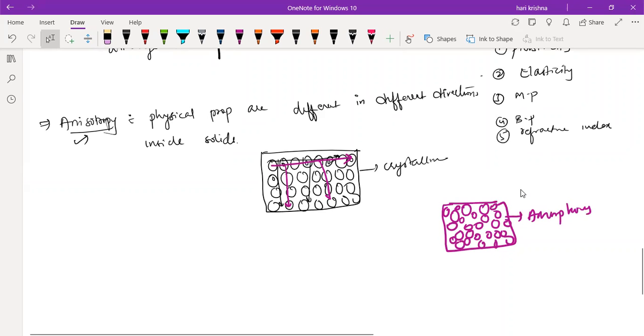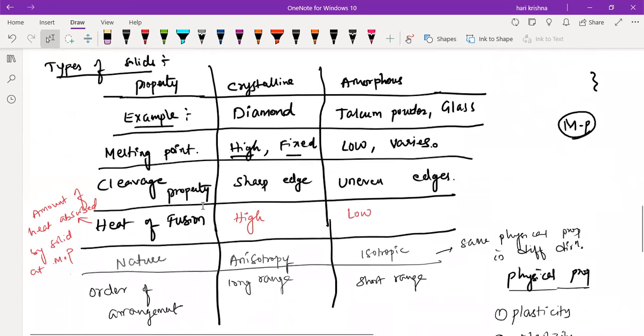Here all the atoms are arranged in a regular pattern in different directions. But in the case of amorphous solid, the particles are very close to each other, but there is no order of arrangement at all. That means the order of arrangement is very less compared to the crystalline. Understanding the difference between these two now? Any doubts in this?